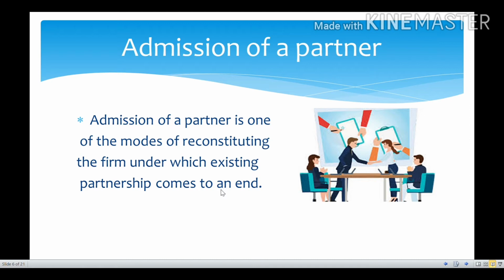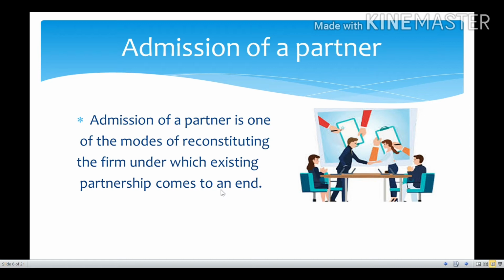So, as the new partner is admitted into a partnership firm, whatever the existing partners are there, they will sacrifice some of their profit sharing ratios. For example, A, B, and C are there. So, they are sharing profits like 5 to 2. A's profit sharing ratio is 5, B's profit sharing ratio is 2, and C's profit sharing ratio is 2.